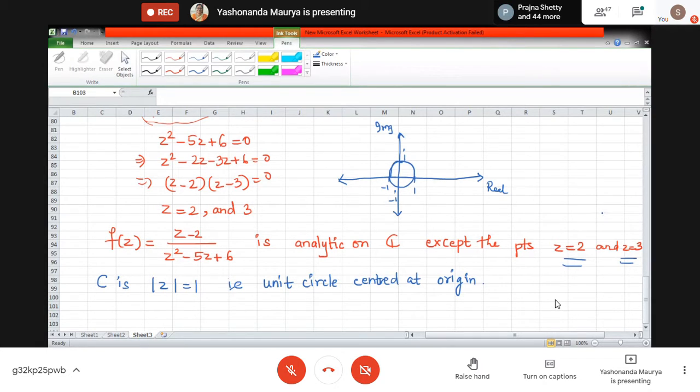Mark the points. The point z equal to 2 is on the real axis. This is the point. And z equal to 3 is also on the real axis. This is the point.